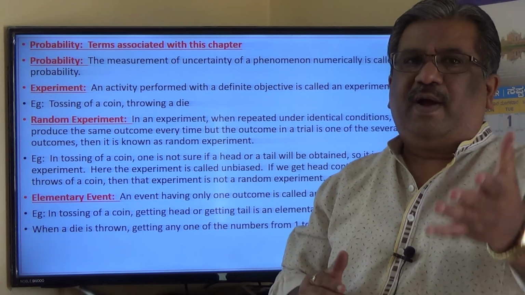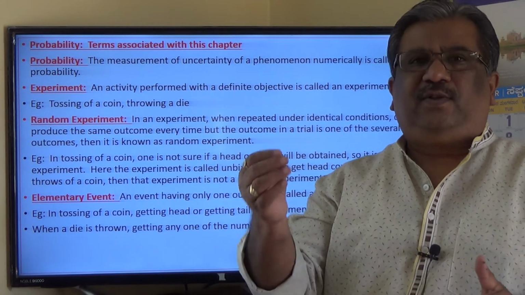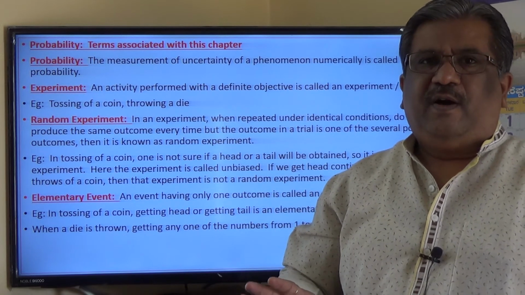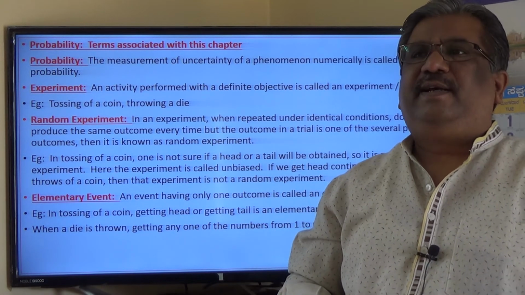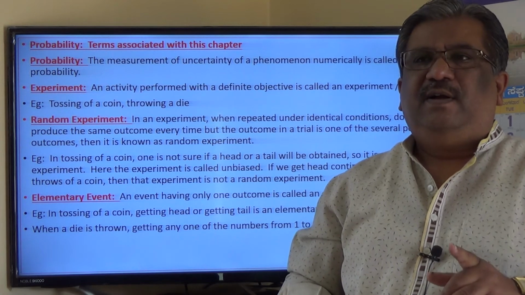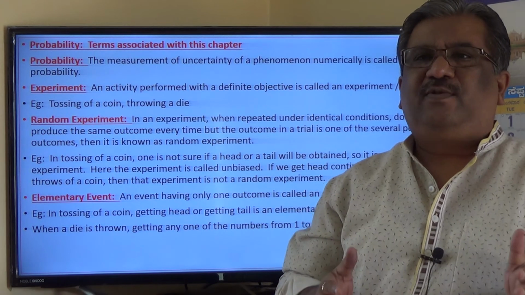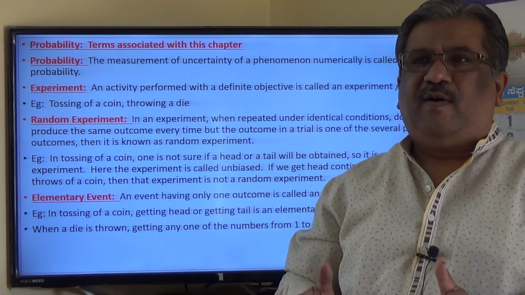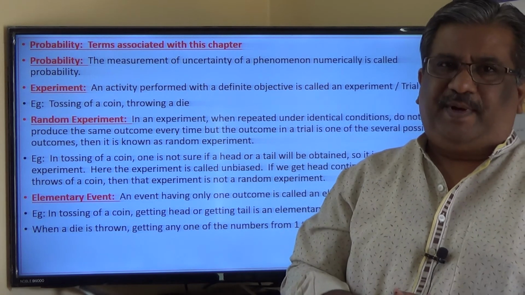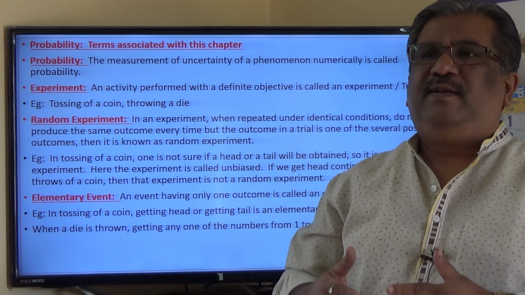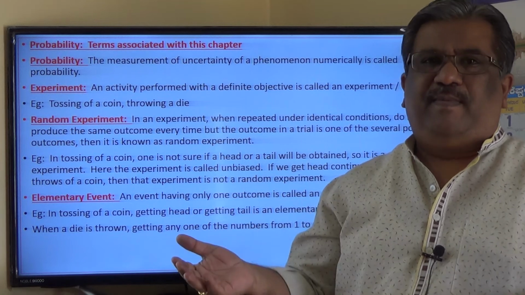Suppose I give you a coin where, whenever I throw it, I get only a head. In that case, that coin is called a biased coin. In that case, the experiment is called a biased experiment, or not a random experiment. It is a biased experiment. In a random experiment, every outcome has equal probability.